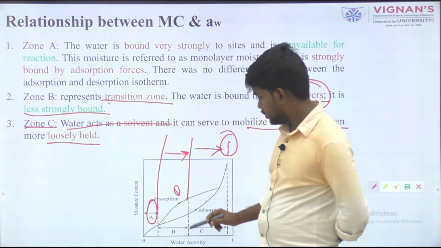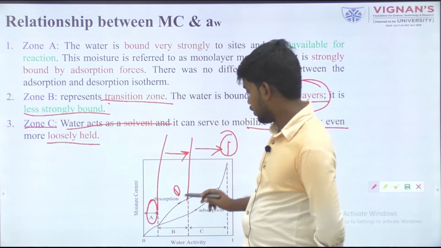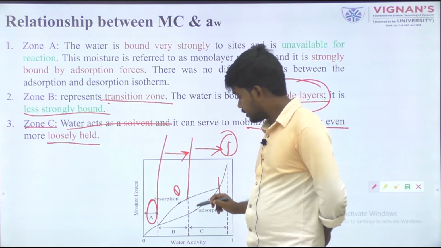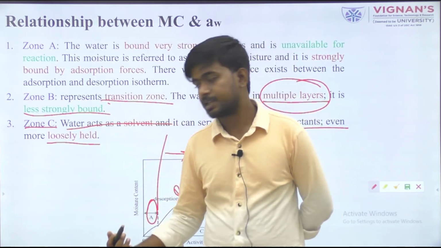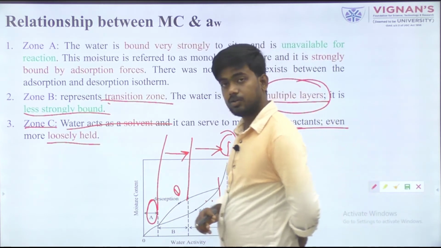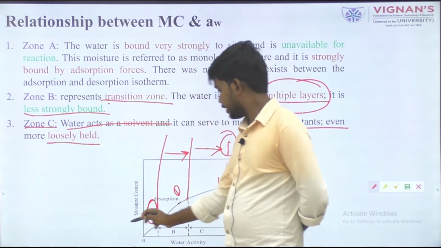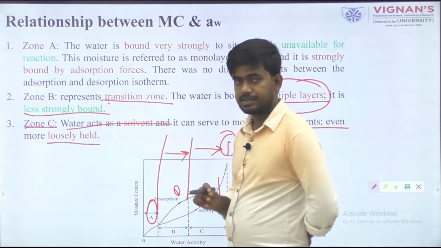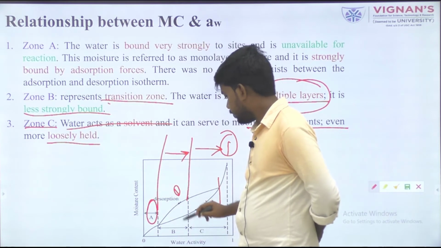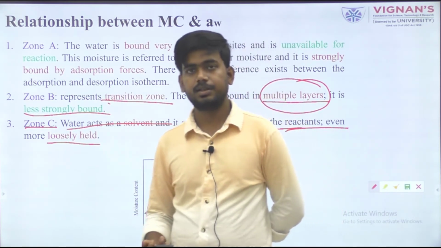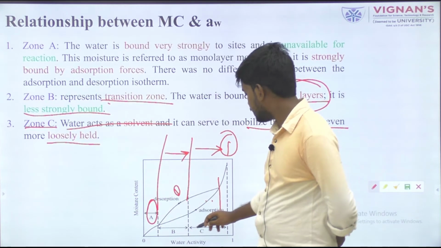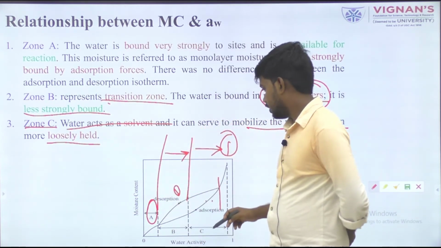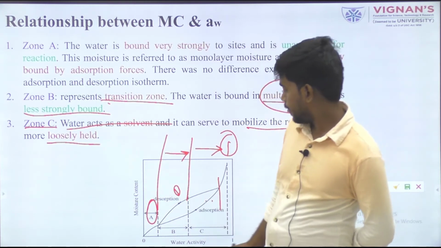Zone B is the starting zone for the adsorption or desorption process, and zone C is the ending point through which the adsorption and desorption processes end. In simple terms, when we plot moisture content versus water activity, zone A is the bound water, in zone B water is present in multi-layer, and in zone C water is easily removable because it acts as a solvent.